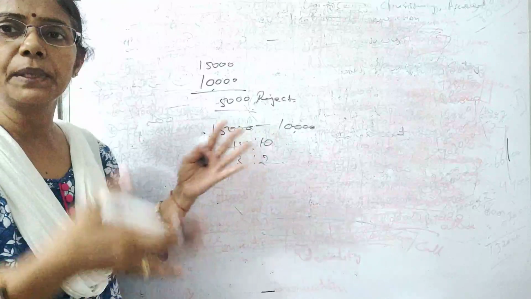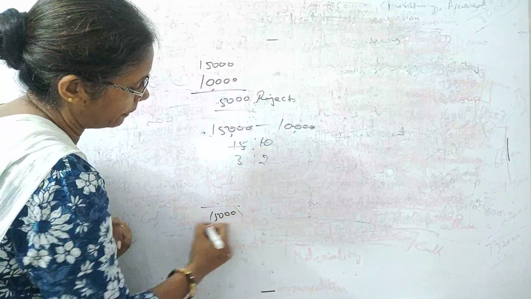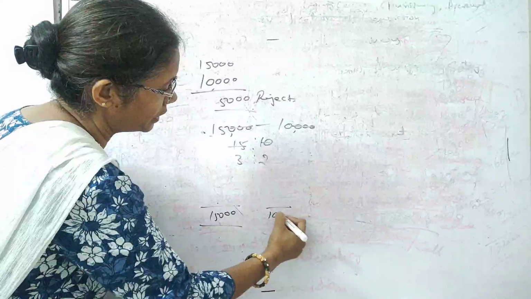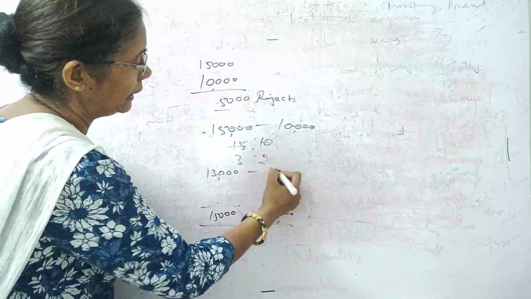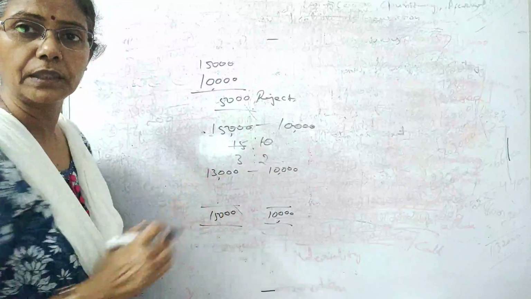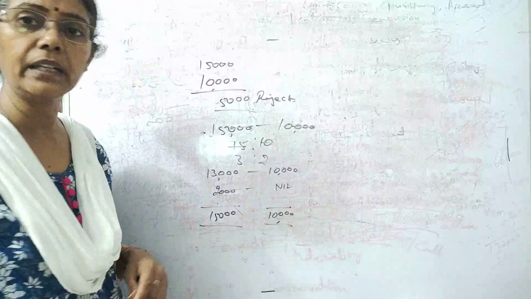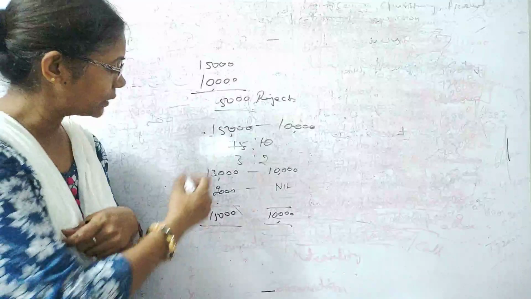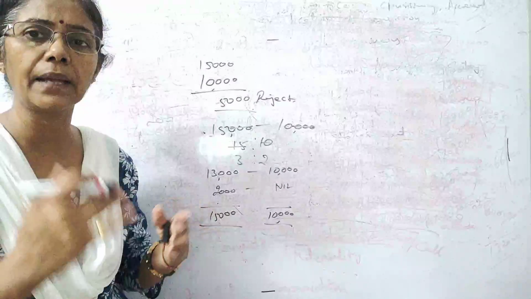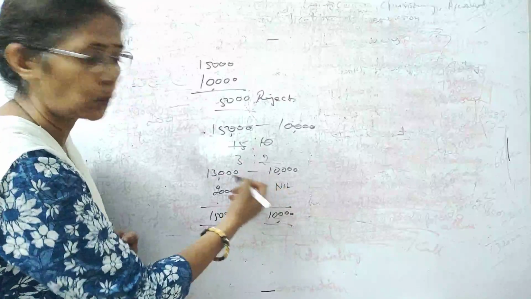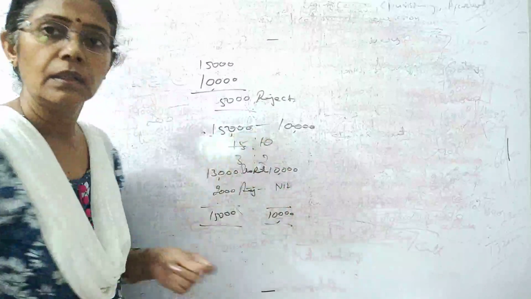And the third one is a combination of these two methods. Total applied shares were 15,000 and allotted were 10,000. So we have allotted 10,000 shares to the applicants of 13,000, and the remaining 2,000 applications you have rejected, and you did not allot anything. This is your third case where you take the combination of rejection and pro rata, so here you have used both methods. This one is pro rata and this is rejection. So this we have discussed.